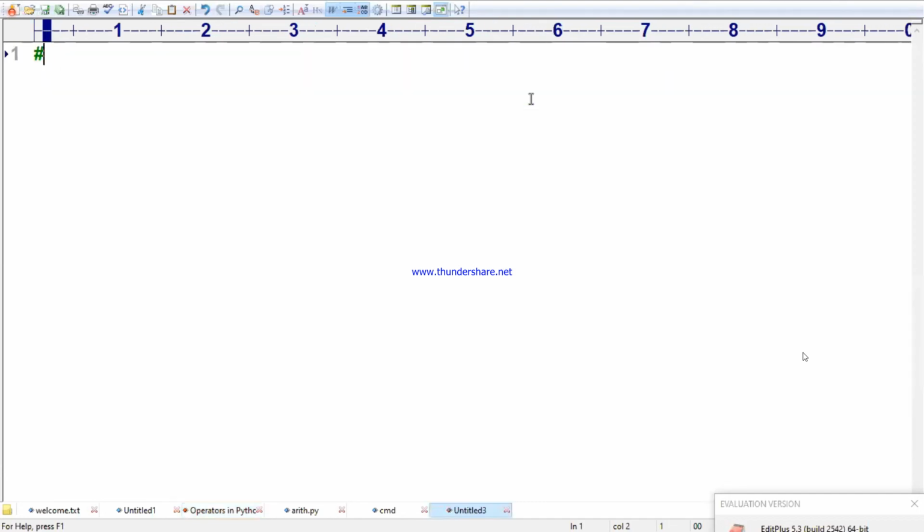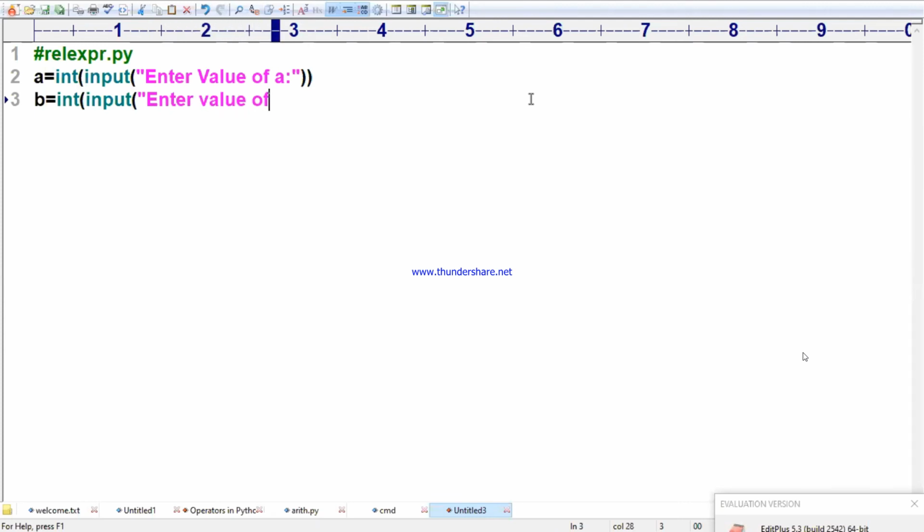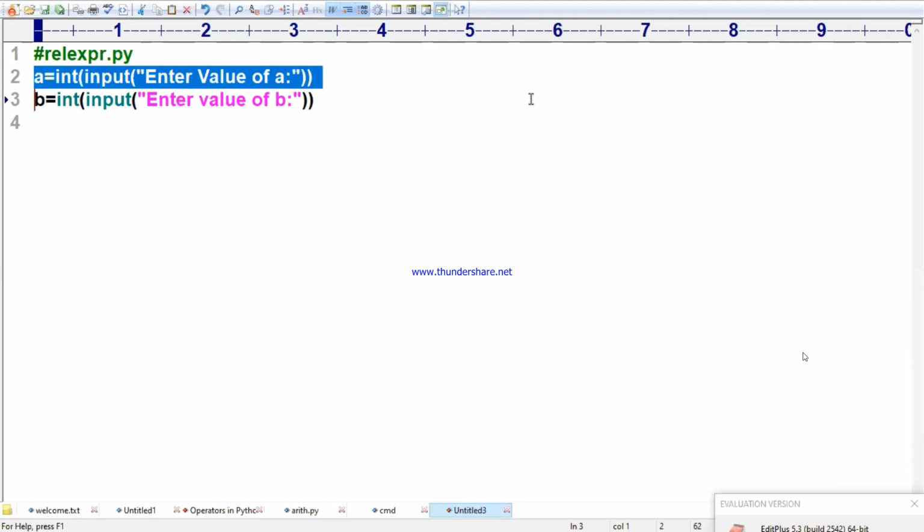Now I am going for relational expr dot py. Now I will accept two values. A is equal to int of input of enter value of a. See carefully, value of a. Actually, I want to give you this as homework, but you may feel it is a little difficult. If you do it, it is good. b is equal to int of input of enter the value of b. Done.